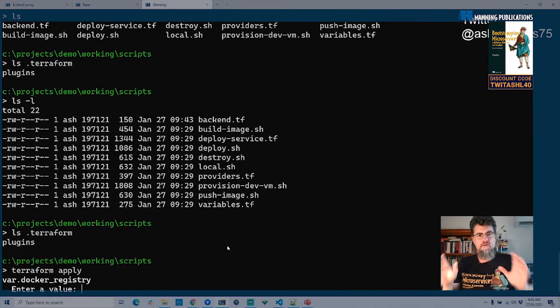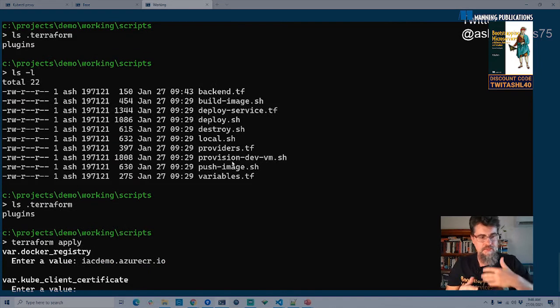So it's going to look at all the TF files here, and it's going to execute the code in these Terraform files, right? But I've got some inputs. I've got some variables I need to provide it, like this one here. I need to tell it where to find my Docker registry. Now I could enter that all here, like let me show you. I'm just copying and pasting my registry name in. That's all good. But the problem is when I get to this point where it asks for the certificates, like the keys that I need to authenticate with my Kubernetes cluster, if I try to copy them to the command line, something goes wrong. It corrupts the key or something like that. It doesn't seem to work.